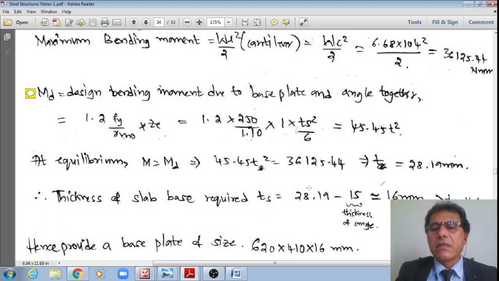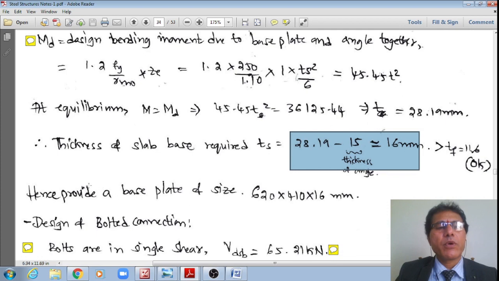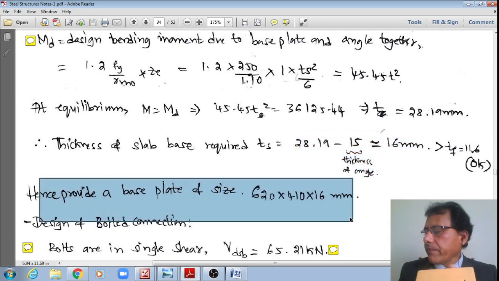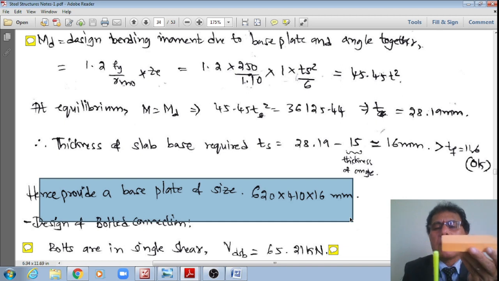However, this 13.19 should be greater than the thickness of the flange. Just now we have seen for the column section, the thickness of the flange is equal to 11.6. Therefore, it's already okay. So instead of 13.19, let us say 16 mm, and provide a base plate of 620 mm length and 410 mm width and 16 mm thick, as shown in the figure.